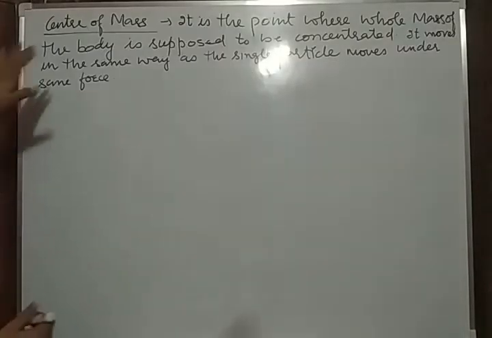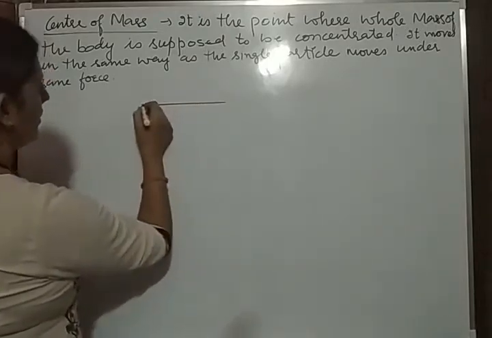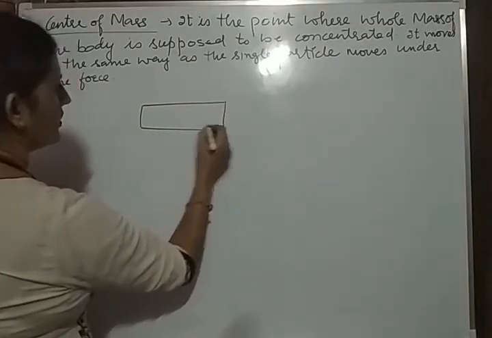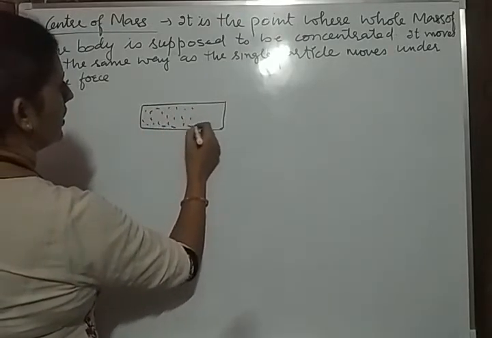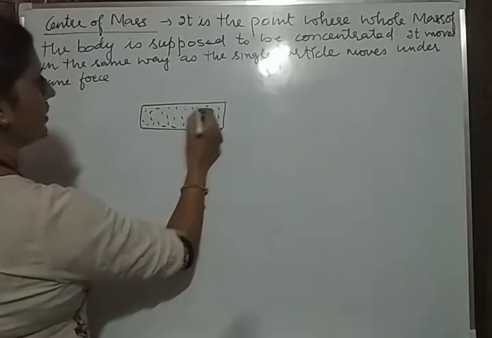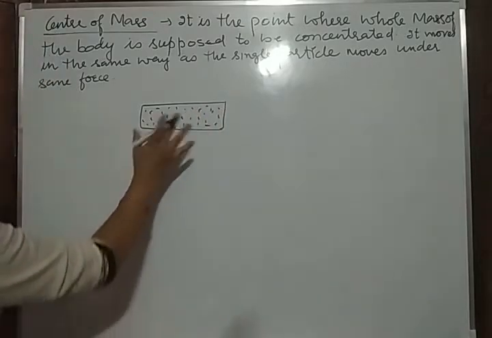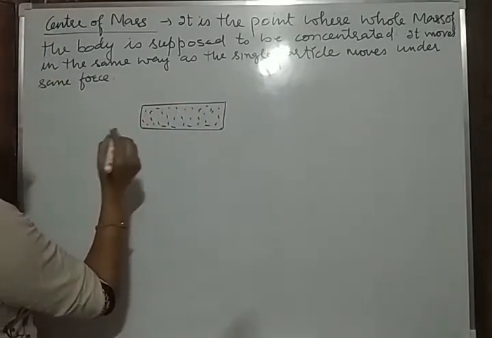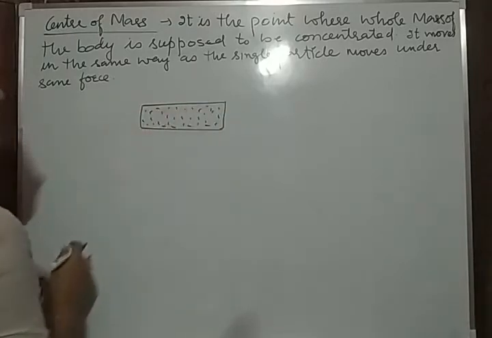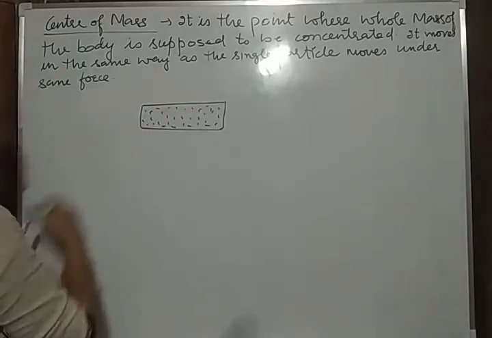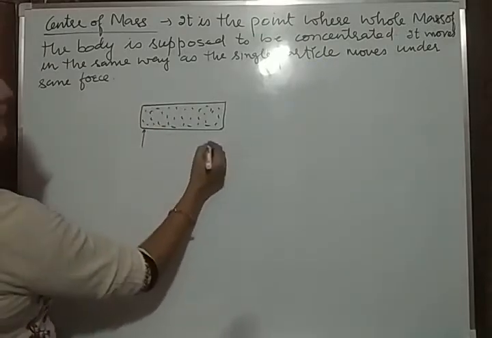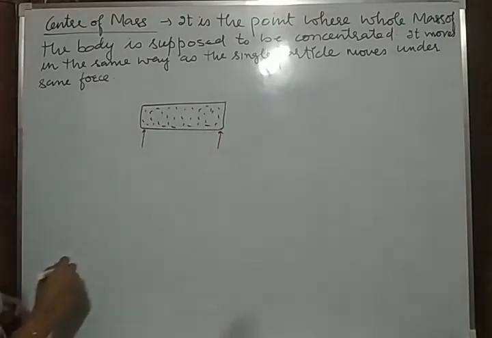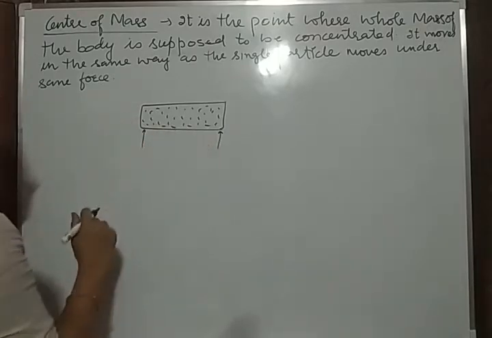Now the center of mass. What do you mean by the center of mass? Suppose an object is there and all particles in this object, in the body, are oriented randomly. Each particle has some mass, and if we apply an external force at this point, the body will move. If you apply the force in this direction, the body will move.